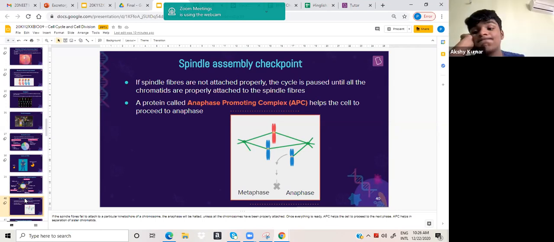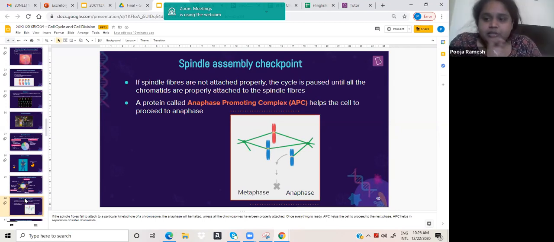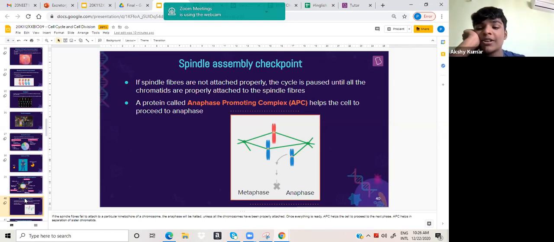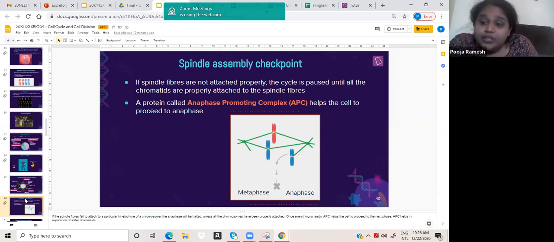So it is very important to check whether the spindle fibers have attached properly or not. If that has not happened, then the process won't continue. That's why the spindle assembly checkpoint. So who is going to keep this checkpoint? This checkpoint is done by a protein called the anaphase promoting complex.